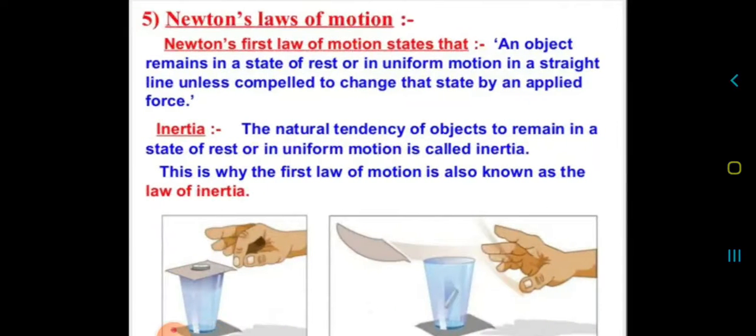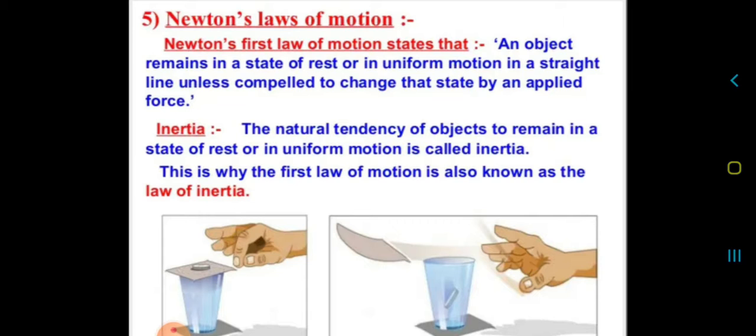Okay, clear? Now based on the experiments of Galileo, Newton formulated 3 laws. So let us quickly study what his 3 laws of motion are. Okay, so what does Newton's first law of motion state? Newton's first law of motion states that an object remains in a state of rest or in uniform motion in a straight line unless compelled to change that state by an applied force. So an object remains in the state of rest or motion in a straight line until and unless an external force is applied on it.